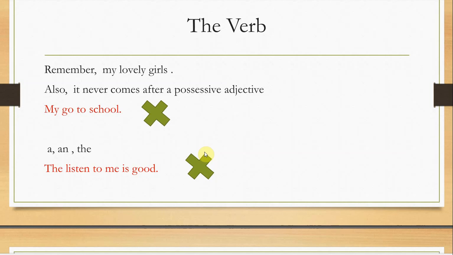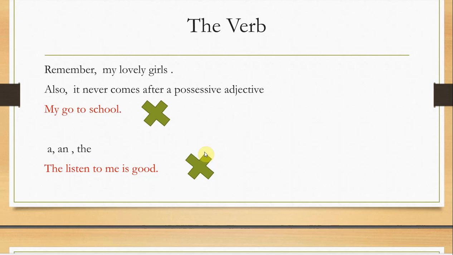I can never say "her listens to her friends." Does it sound correct to you? Of course not. I can never say "her listen" or "my go" or "their clean."